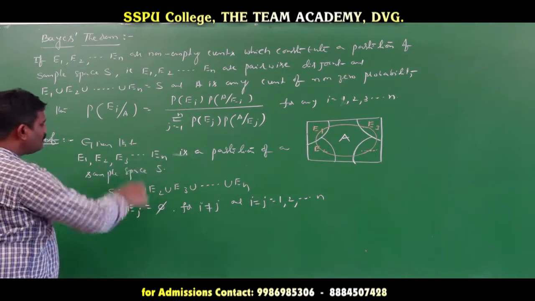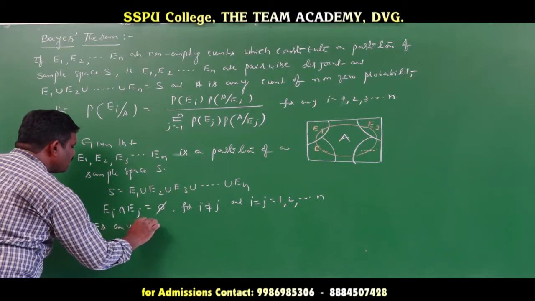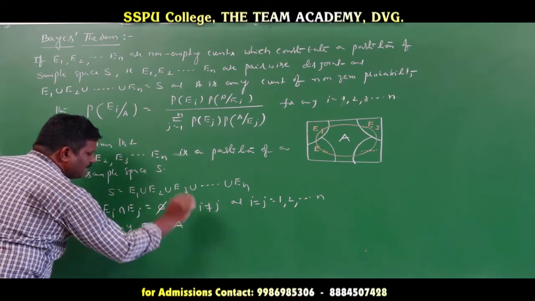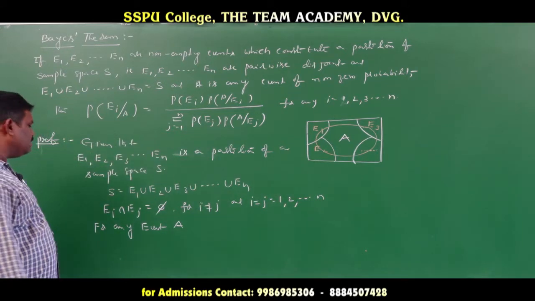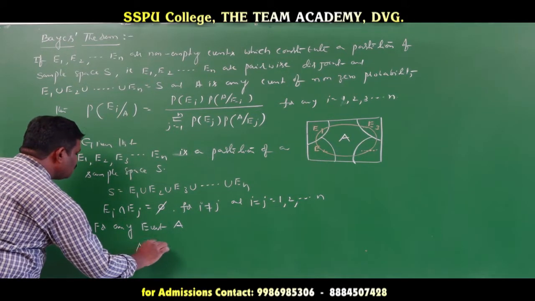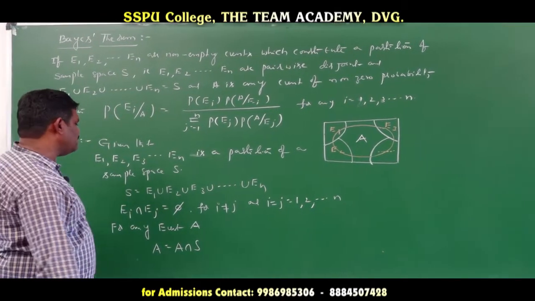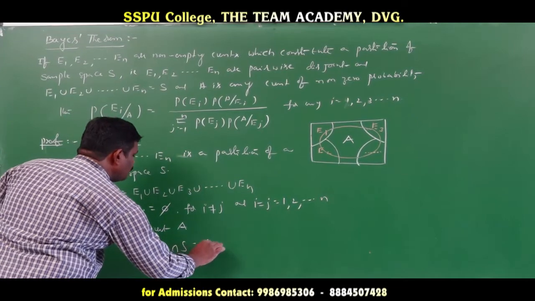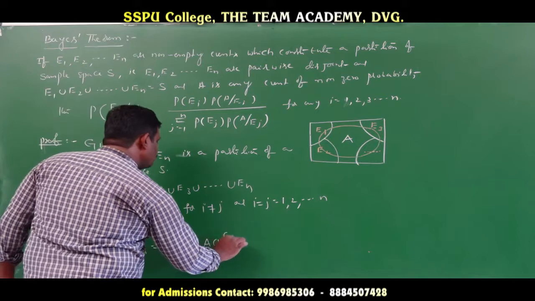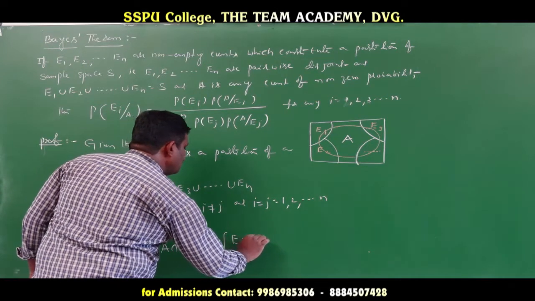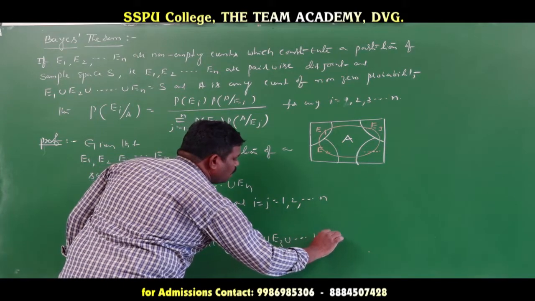Now if we take any event, for any event capital A on the sample space, A is equal to A intersection S. That is A intersection S, which is nothing but A intersection E1 union E2 union E3 union and so on En.